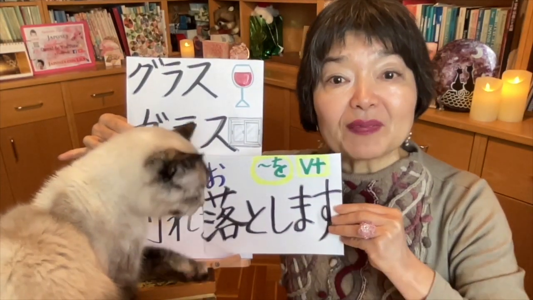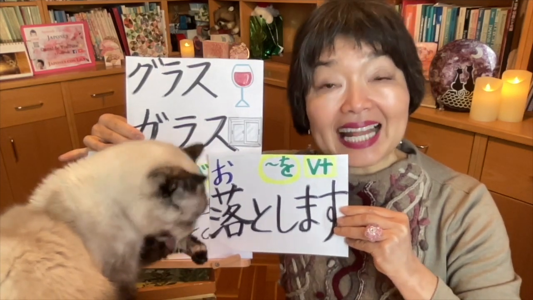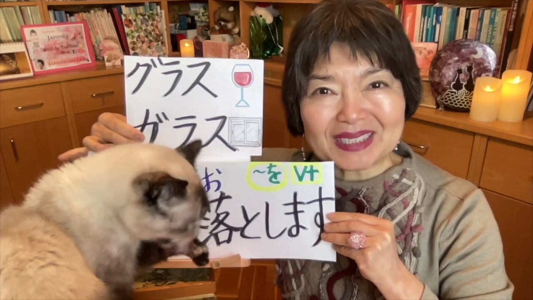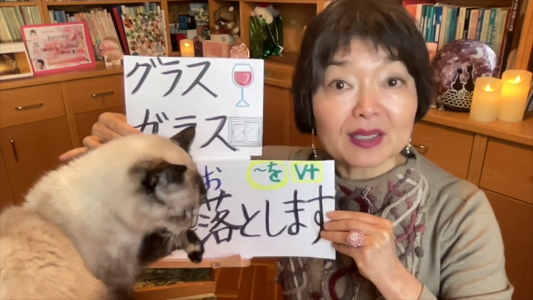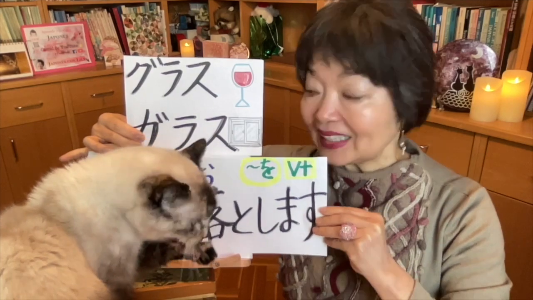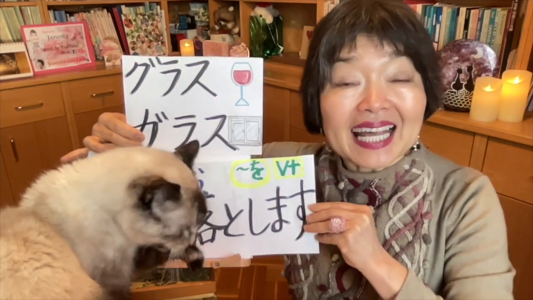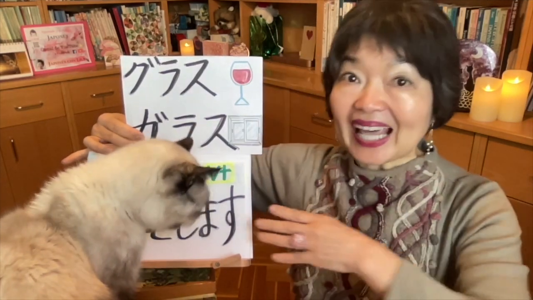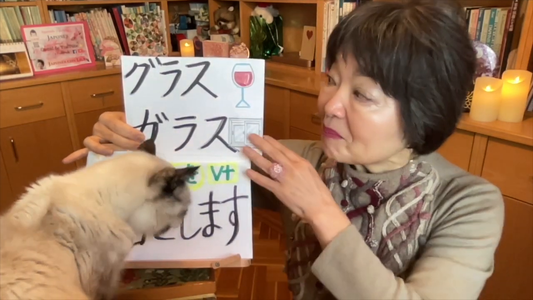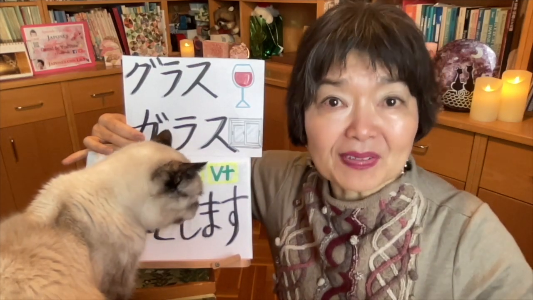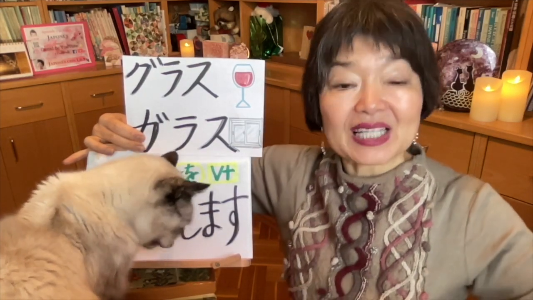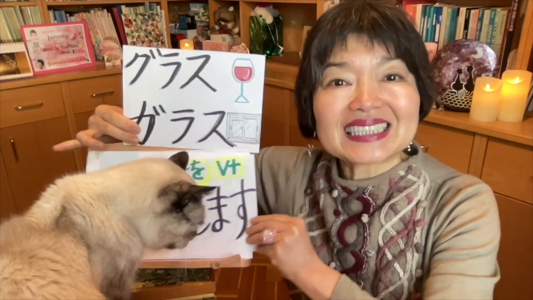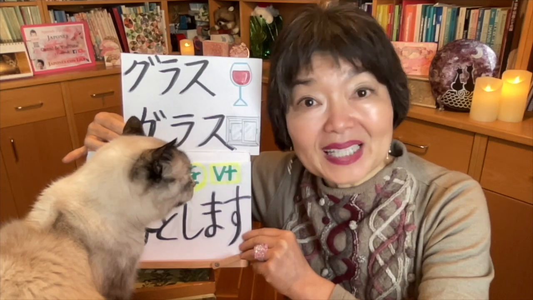Here I must explain these things. I told you the verb 落とします is a transitive verb. So normally グラスを落とします, I drop this glass. Right? This is a transitive verb. But I told you just このグラスは. I use the particle は because this is the emphasis. I emphasize this glass. So this is why instead of を, は just for the emphasis.